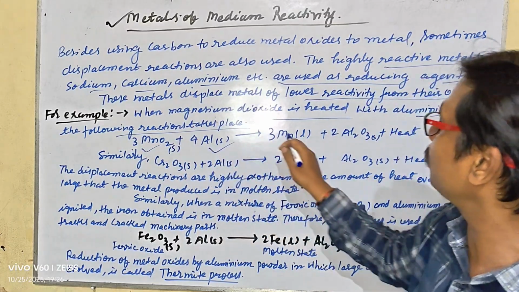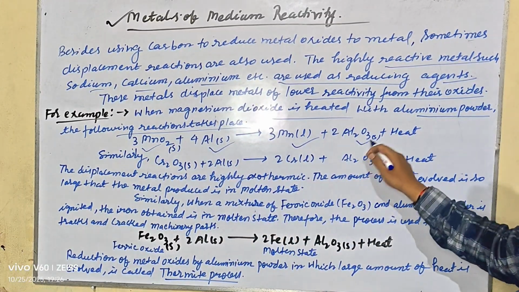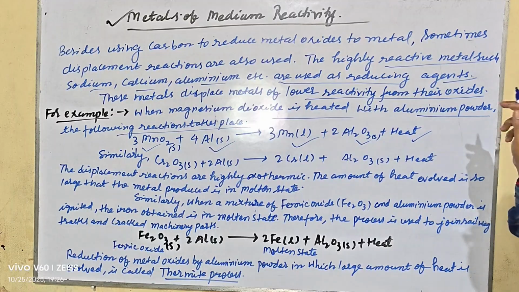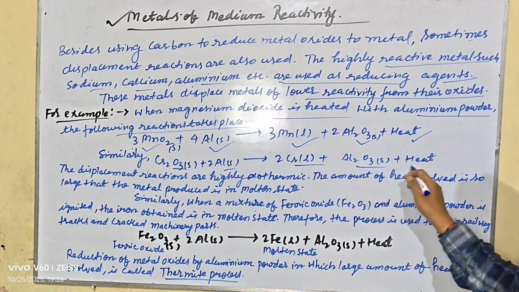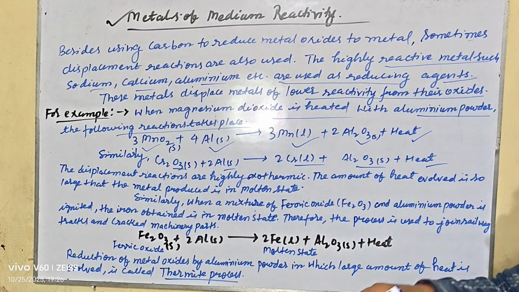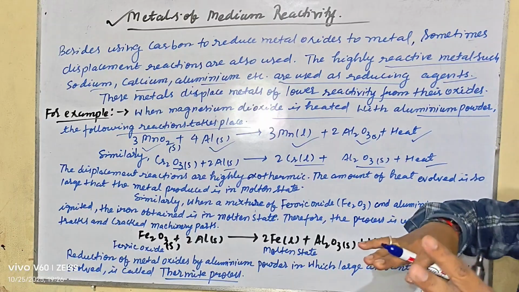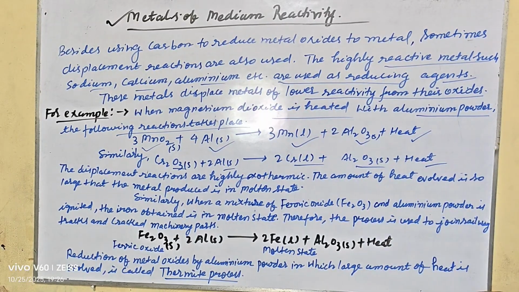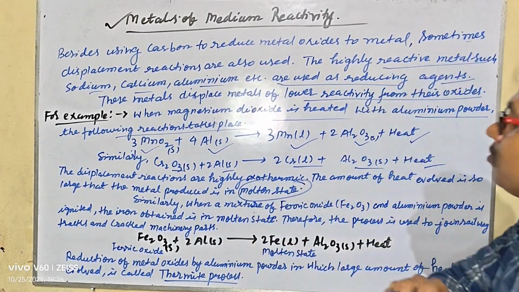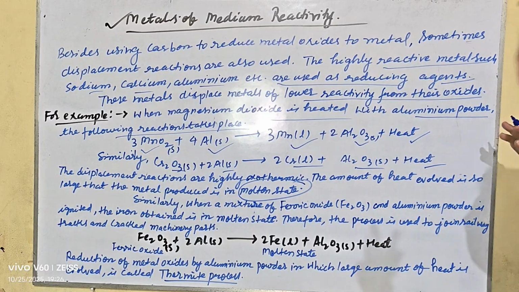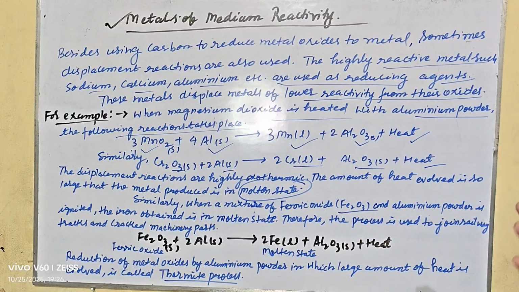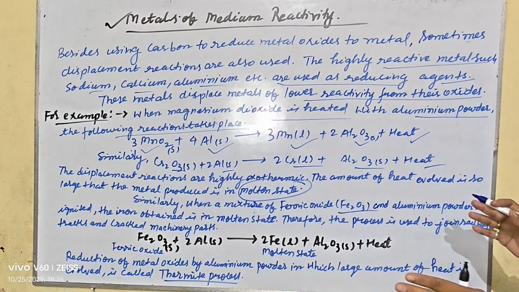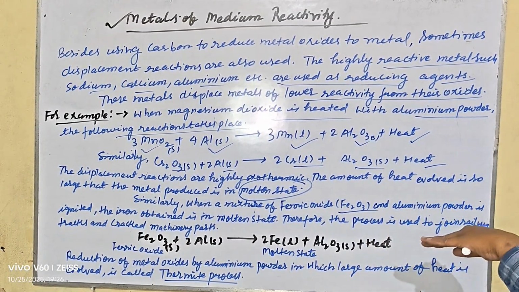Magnesium oxide and aluminum give magnesium and aluminum oxide and heat. Similarly, chromium oxide and aluminum give chromium, aluminum oxide plus heat. The displacement reactions are highly exothermic, and the amount of heat evolved is so large that the metal is produced in the molten state. Similarly, when a mixture of ferric oxide Fe2O3 and aluminum powder is ignited, the iron obtained is in molten state.